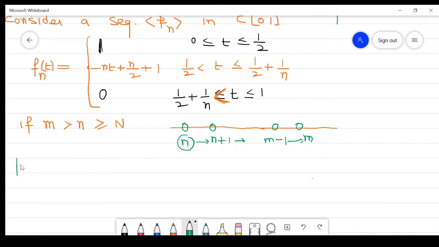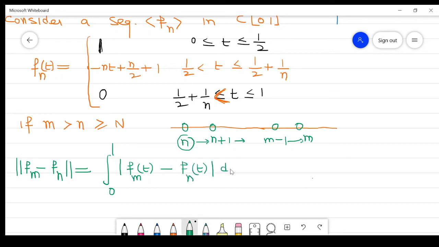So what is the norm of f m minus f n? Clear? So remember this. Now this function is divided into three parts. Using the definition of norm, this is the integral from 0 to 1 of |f m(t) minus f n(t)| dt. Clear?